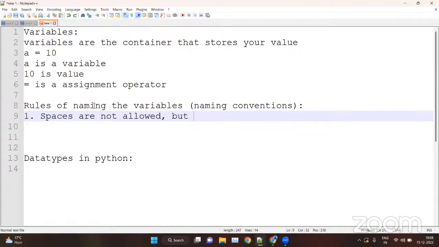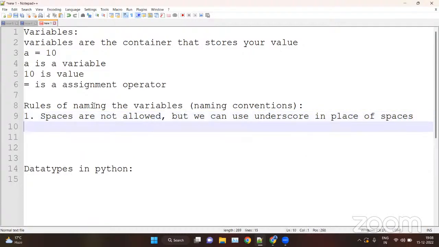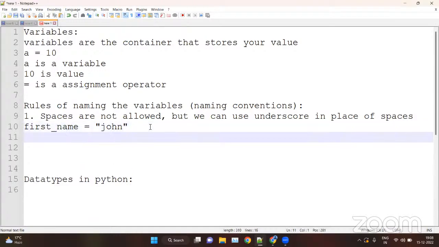For example, first space name equal John. Here between first and name we have a space, so this is not allowed. But we can replace the space with an underscore. That is the first rule: spaces are not allowed, but we can use an underscore in place of spaces. Second rule, special characters are not allowed.